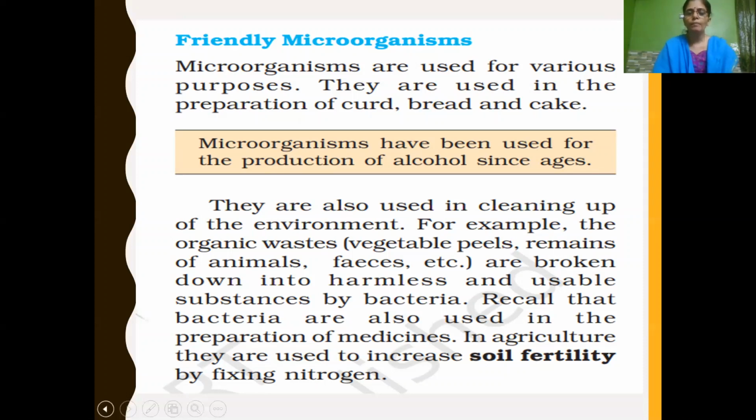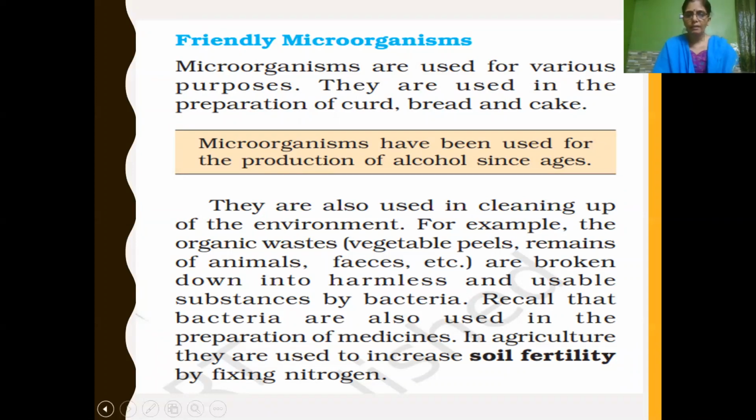For example, whatever organic waste is produced, like vegetable peels and remains of animals, when organisms die, they get buried under the earth, isn't it? They are broken down by bacteria into very fine, harmless and usable substances.